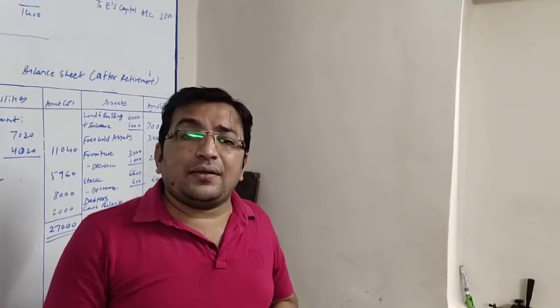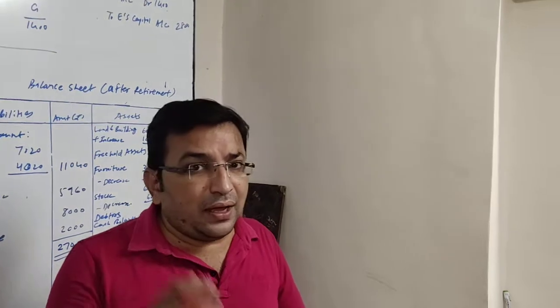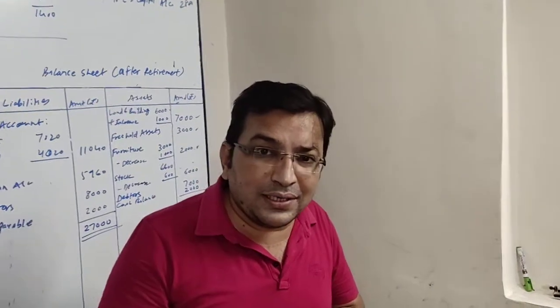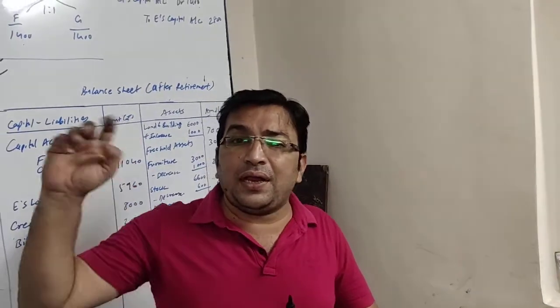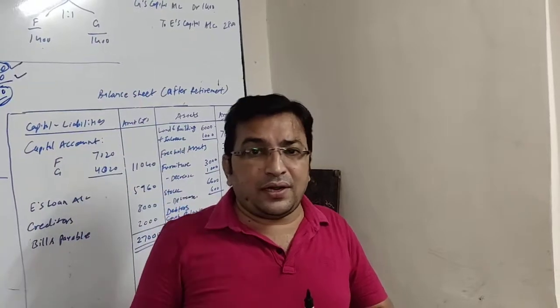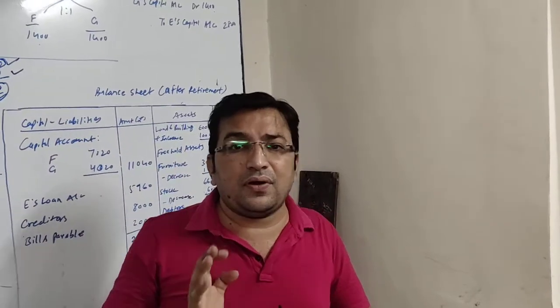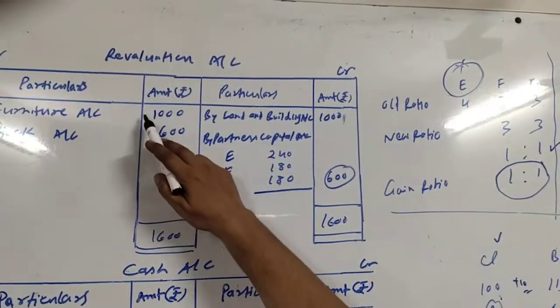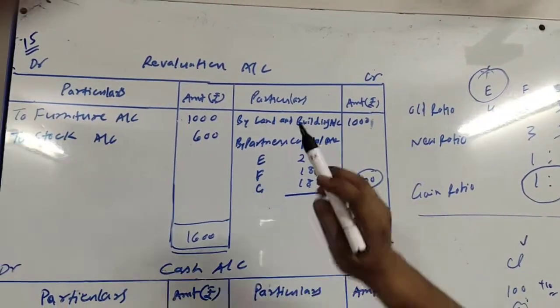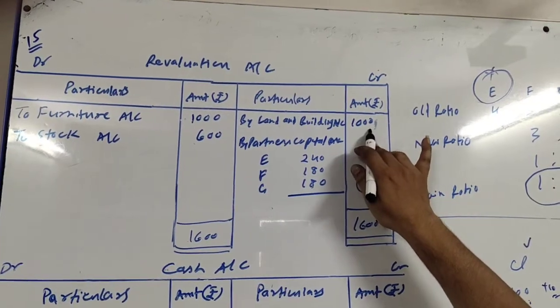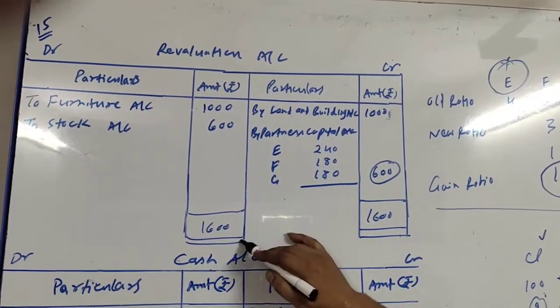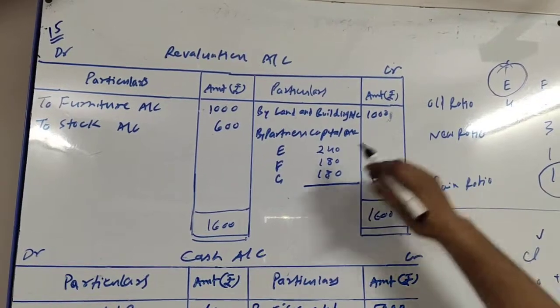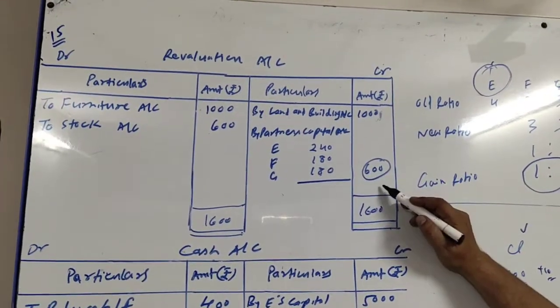Now friends, here they have told us to deal with the capital of E. So before doing any such thing, we need to close our revaluation account and transfer the profit or loss on it. So here it is the revaluation account. On the debit side there are two items, 1,000 and 600. On the credit side there is only one item, 1,000. So the debit side total comes to 1,600, and when I deduct the credit side we get a difference of rupees 600.